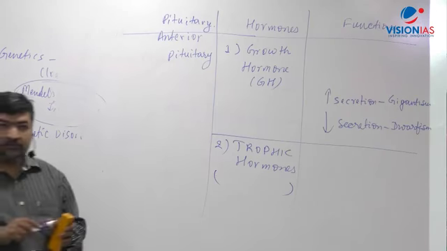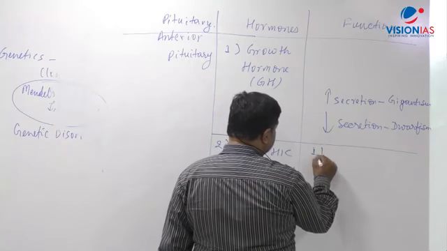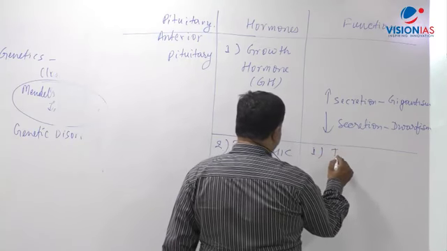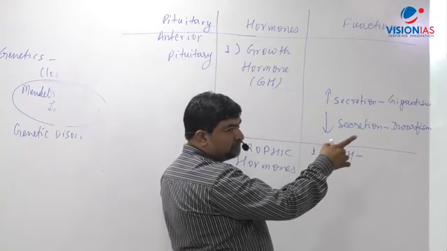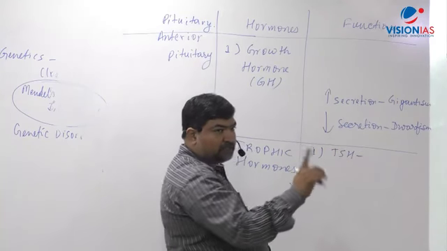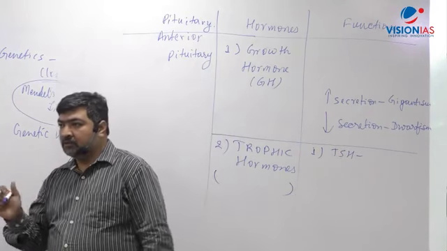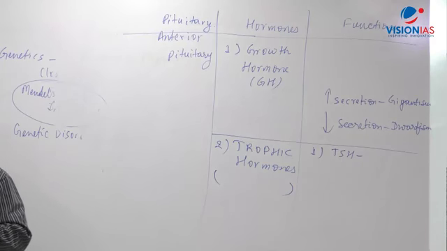Now what do you write first? What I've given there also. What will come in here first? TSH. What is the full form of TSH? I've written it there. Thyroid stimulating hormone. TSH stands for thyroid stimulating hormone. Then just give a dash and write there: stimulates thyroid function.